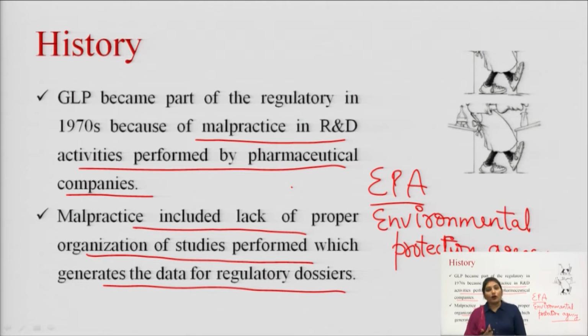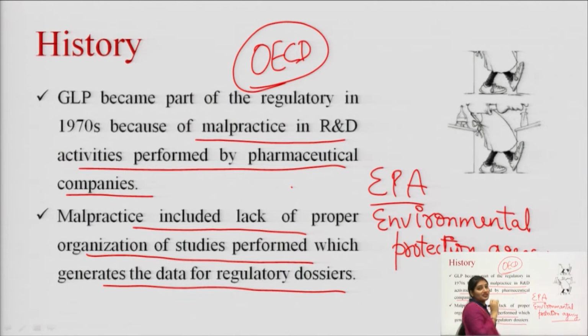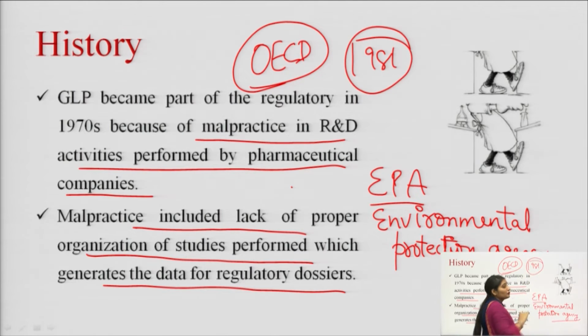After this, the Organization for Economic Cooperation and Development, that is OECD, published the GLP principles in 1981, and up to about 30 member countries have adopted the OECD guidelines, and the rest also adopted the OECD principles.